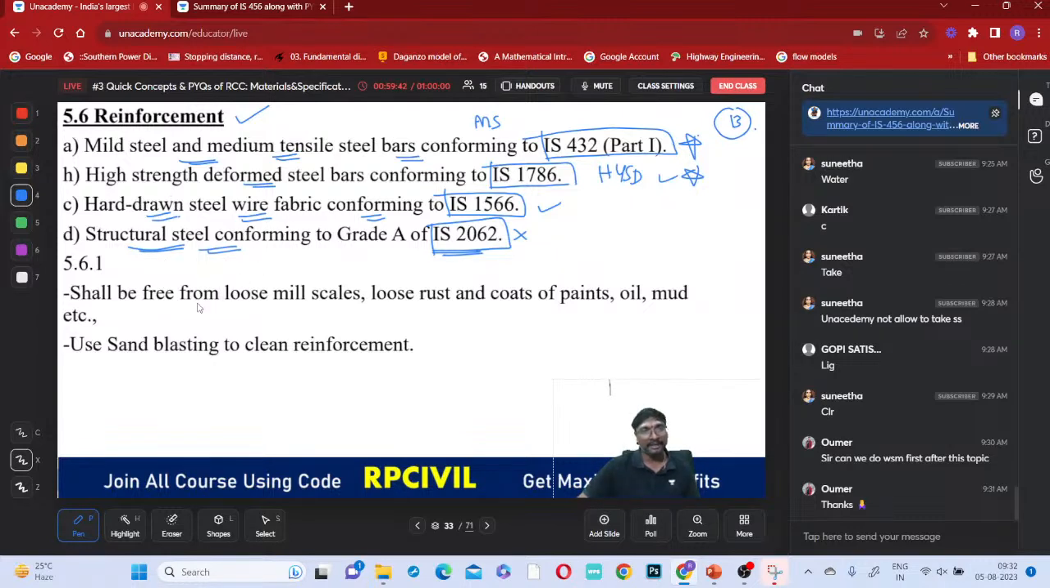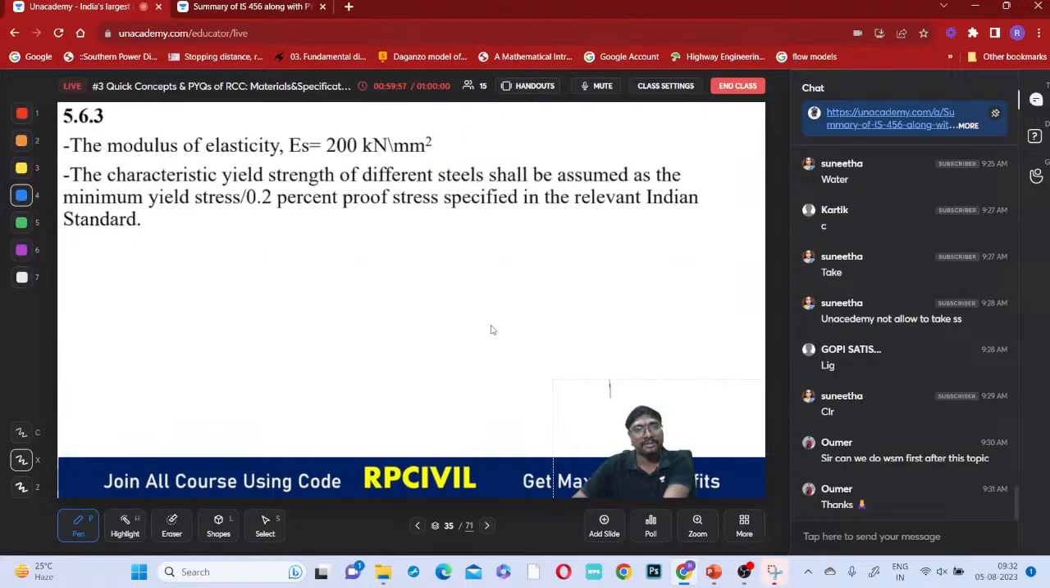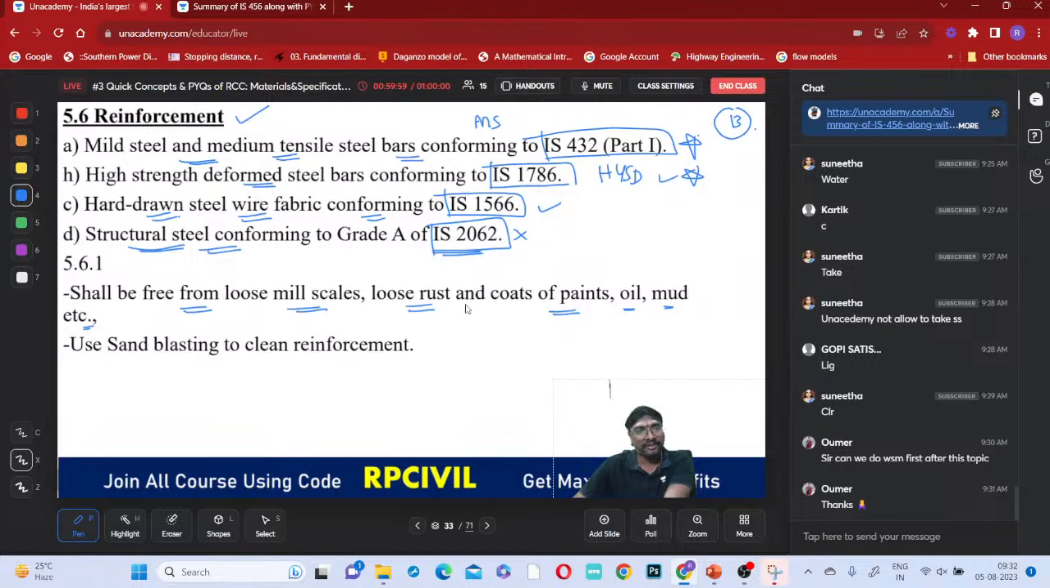This reinforcement shall be free from loose mill scales, loose rust, and coats of paints, oil, mud, etc. All these elements should not be present in that. Suppose if you are having corrosion or whatever it is, use sand blasting to clean the reinforcement. Okay, use sand blasting to clean the reinforcement, right?